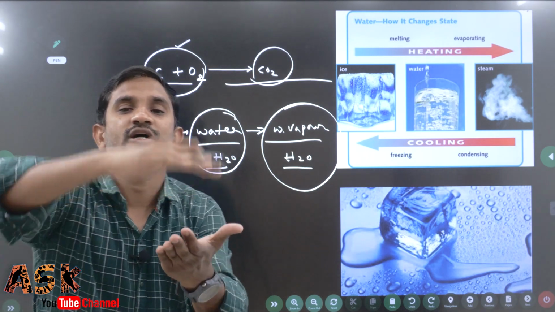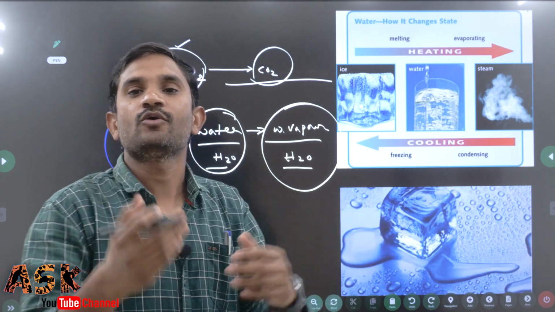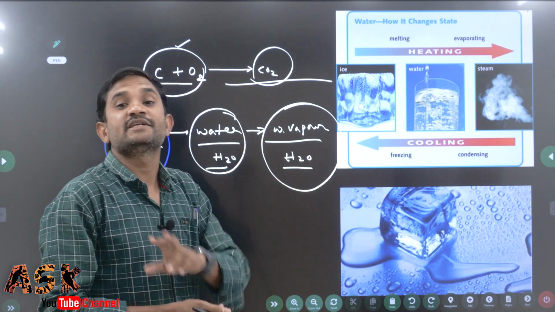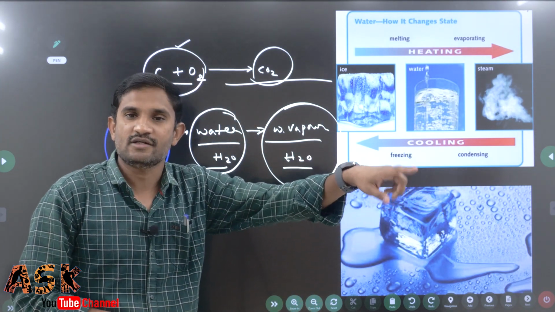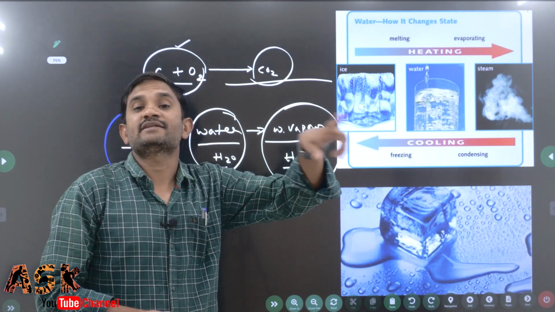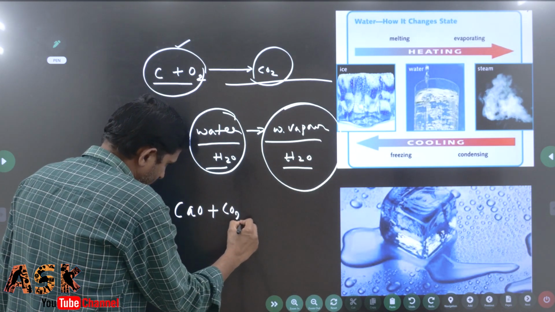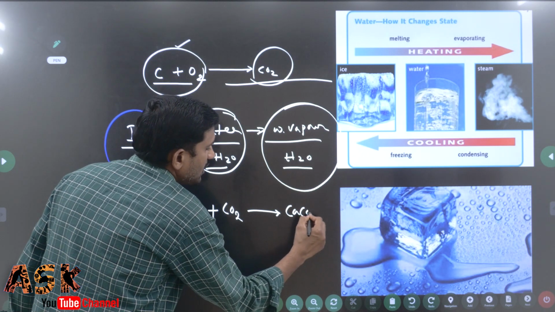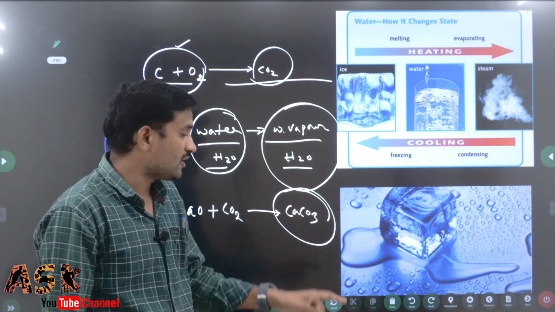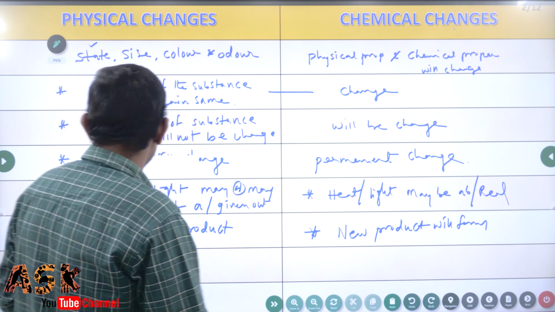Apply some force on a sponge duster, its size and shape will change, but no new product. Yes, in chemical changes, milk turns into curd, new products are formed. As crackers are burned, a new product is formed. Calcium oxide reacts with carbon dioxide and forms calcium carbonate, which is also a new product. A new product is formed in chemical changes.